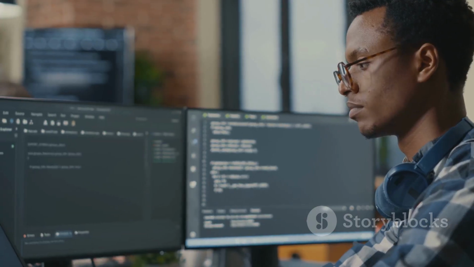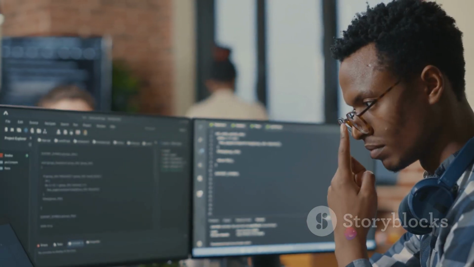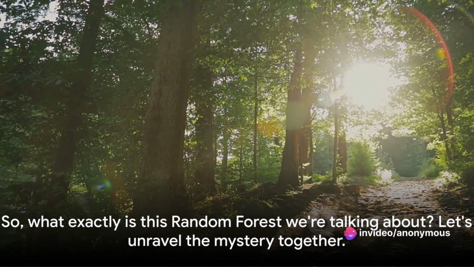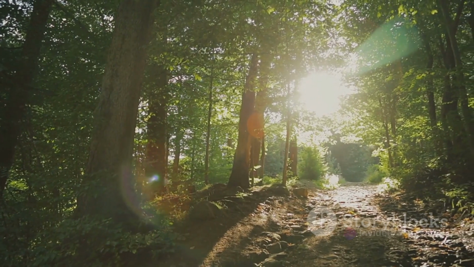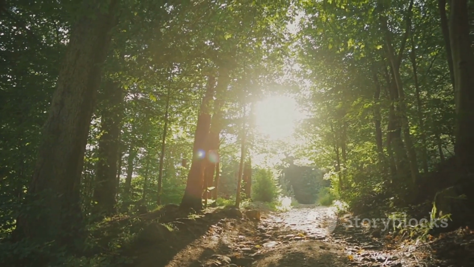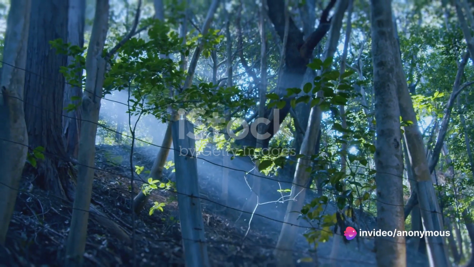One such algorithm that excels in decision-making is the random forest algorithm, a powerhouse in predictive modeling. So, what exactly is this random forest we're talking about? Let's unravel the mystery together. Imagine you're in a forest. This isn't just any forest, but a forest of decision trees. Yes, you heard right, decision trees.